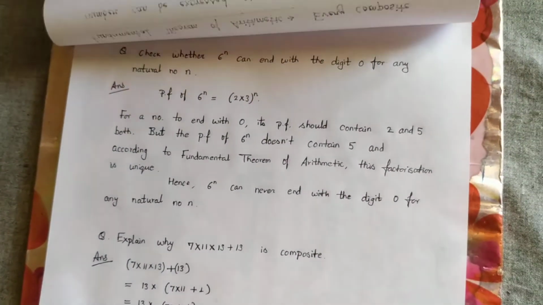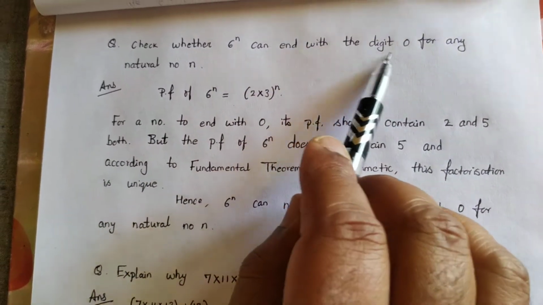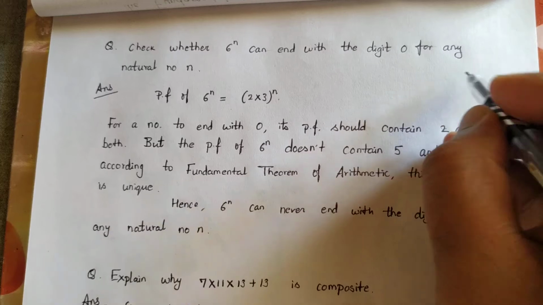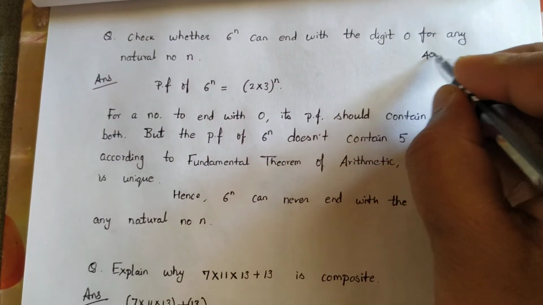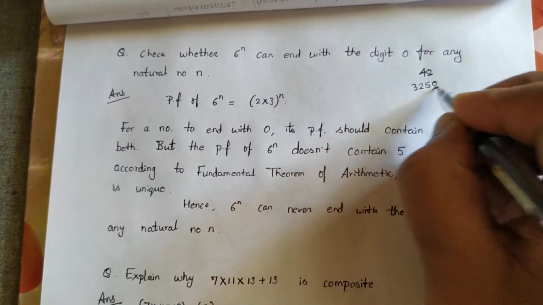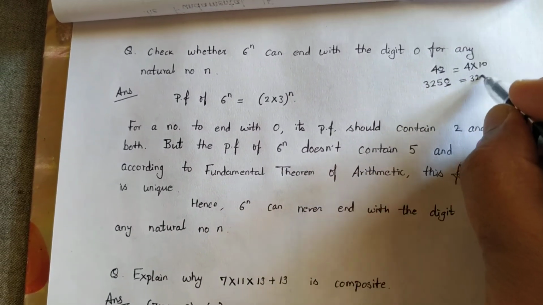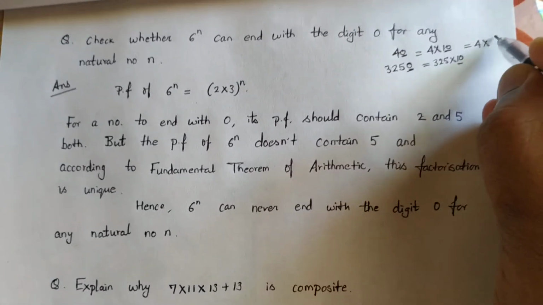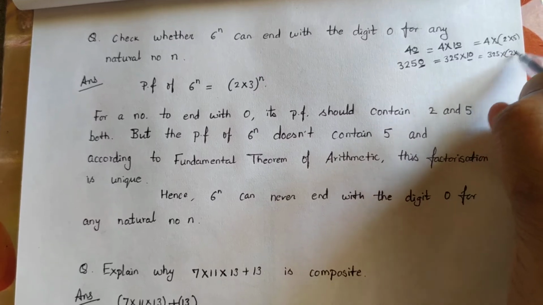Next, check whether 6 to the power n can end with the digit 0 for any natural number. Now let's see for all numbers which end with 0. For example, 40, its last digit is 0. 3250, last digit is 0. It can be written as 4 multiply 10. It can be written as 325 multiply 10. And again we can write this as 4 multiply 2 multiply 5 and 325 multiply 2 multiply 5.